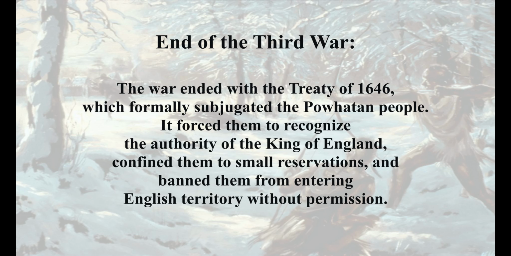End of the Third War. The war ended with the Treaty of 1646, which formally subjugated the Powhatan people. It forced them to recognize the authority of the King of England, confined them to small reservations, and banned them from entering English territory without permission.